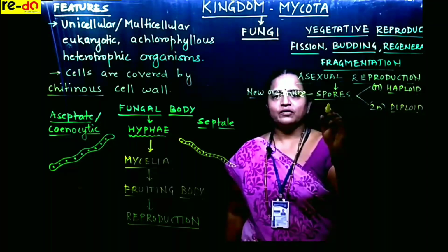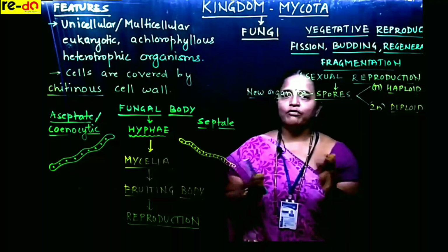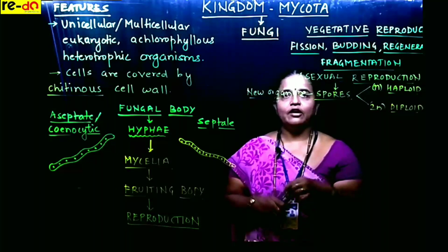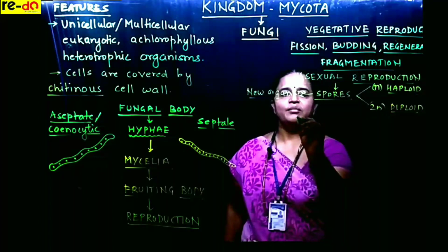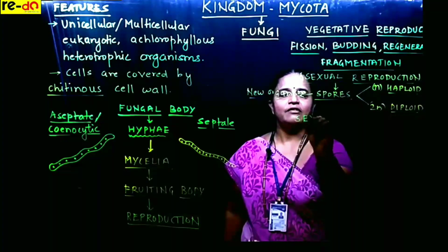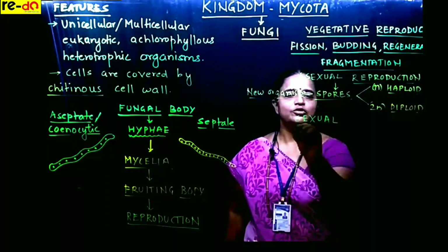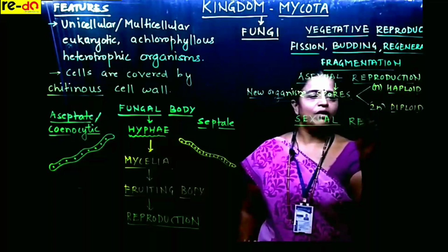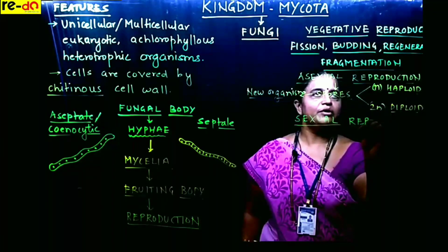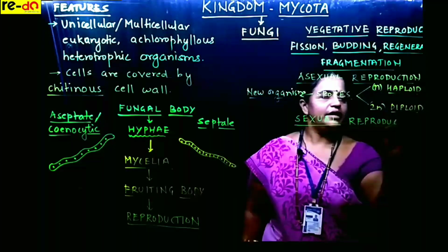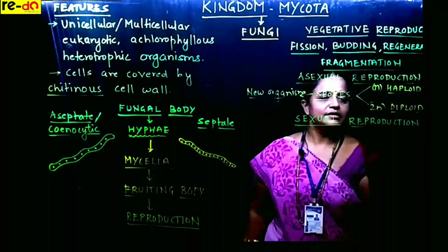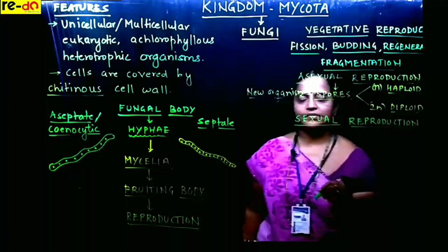Now these spores have the ability to undergo fusion and they go for the next reproduction, and that we call sexual reproduction. Now why do we call it sexual reproduction? It requires genetic recombination.